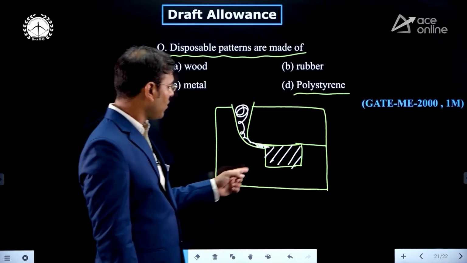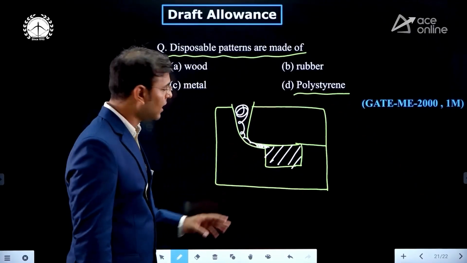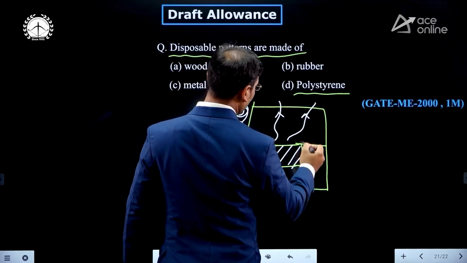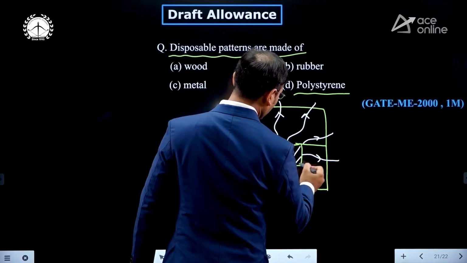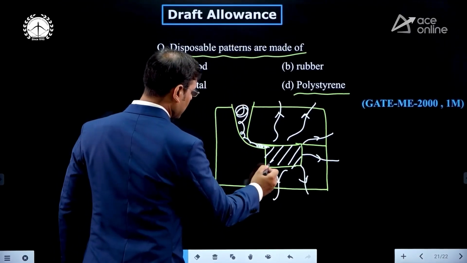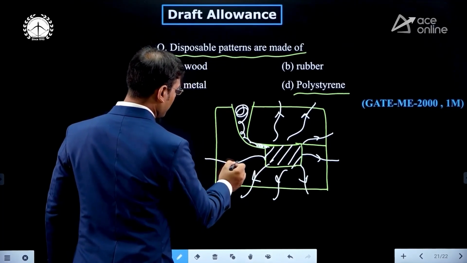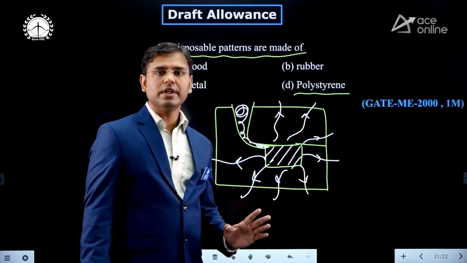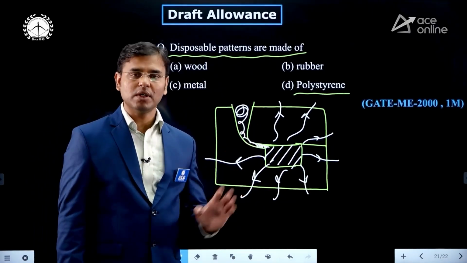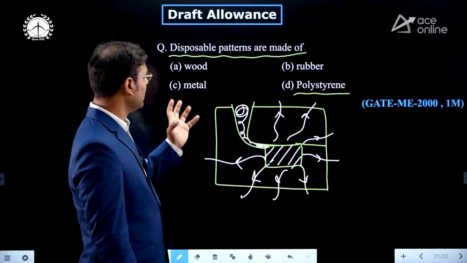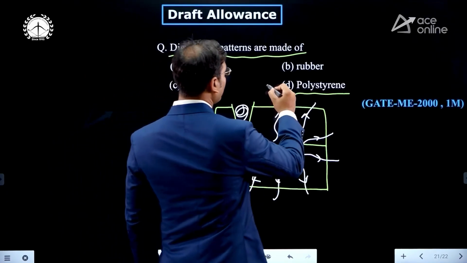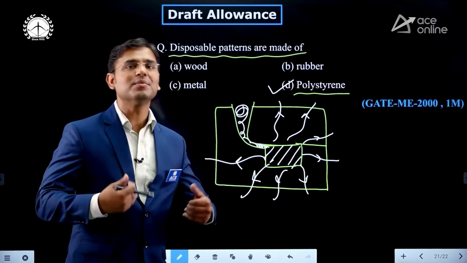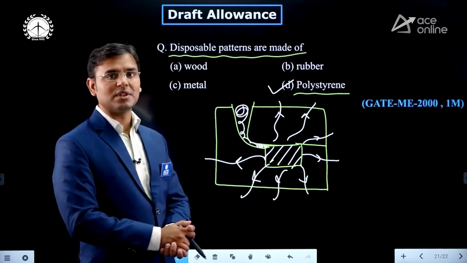The evaporated polystyrene will go outside the mold through the porosity property of mold, and what goes out through the mold cannot be collected. Hence we are saying that the disposable pattern is made up of polystyrene, because once it is used, it is not possible to use it again. Hence it is the disposable pattern.